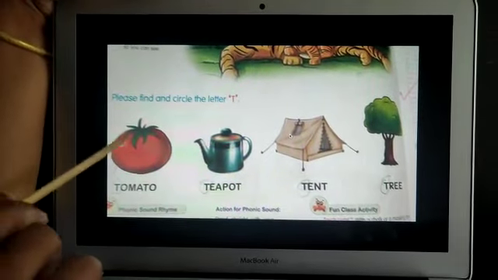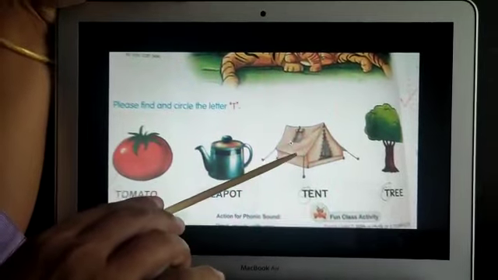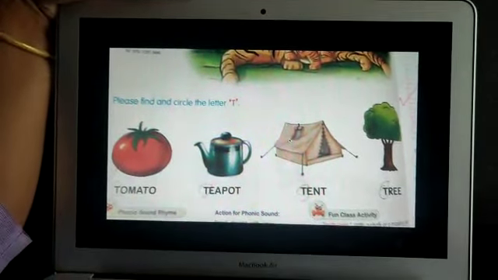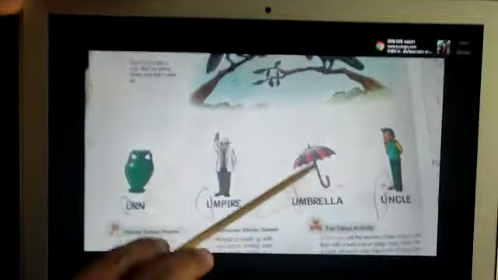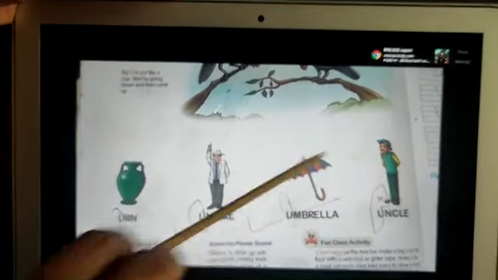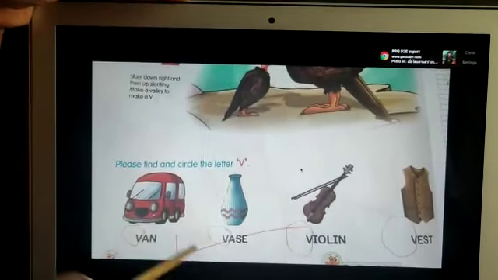It's time for T. T for tomato. T for teapot. T for tent. So T says T, T, T. It's time for U. What do we use in the rainy season? Yes, umbrella. So U for umbrella. U for uncle. So U says a.